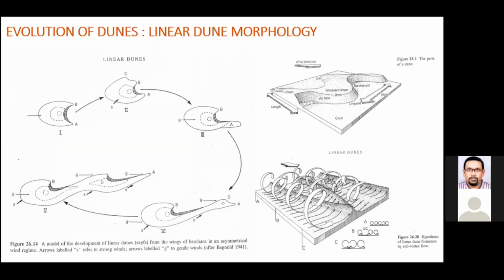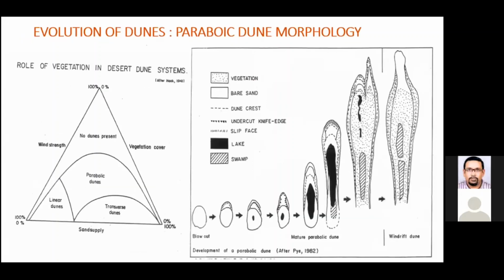That is how we get the bands of Aeolian occurrences separated by the areas which are free of dunes. Another classical interpretation for the formation of the parabolic dunes is that the sand supply, the wind strength, and the vegetation cover are the important contributing factors which define the formation of dunes.